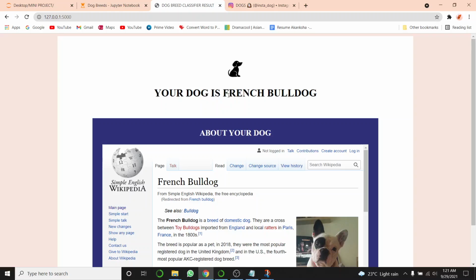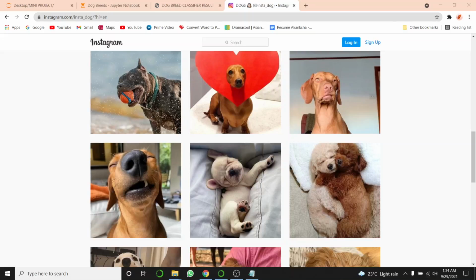And it is showing your dog is French Bulldog. So that was from our Instagram post. So that was my project, its demo and code explanation.